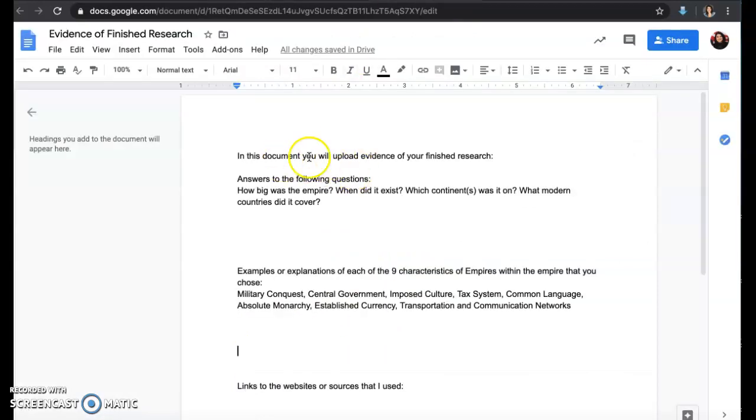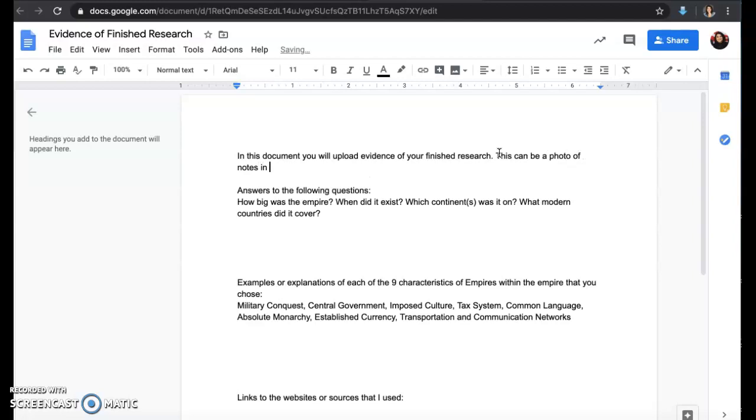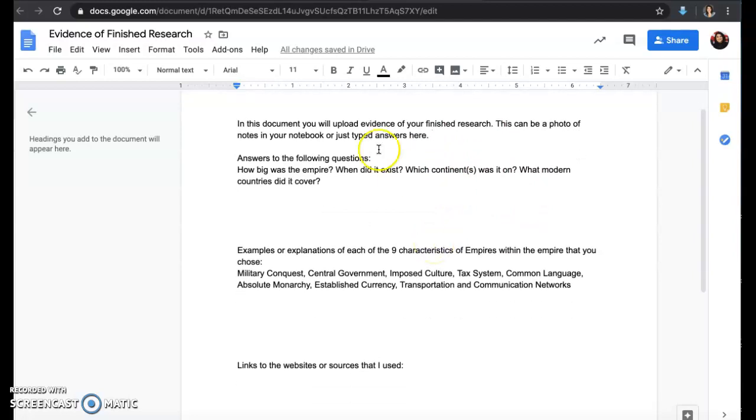And in this worksheet, you're just going to upload evidence of your research. So this can be a photo of your notebook, or it can be that you've just typed everything out here, okay? So that can be whatever you'd like.